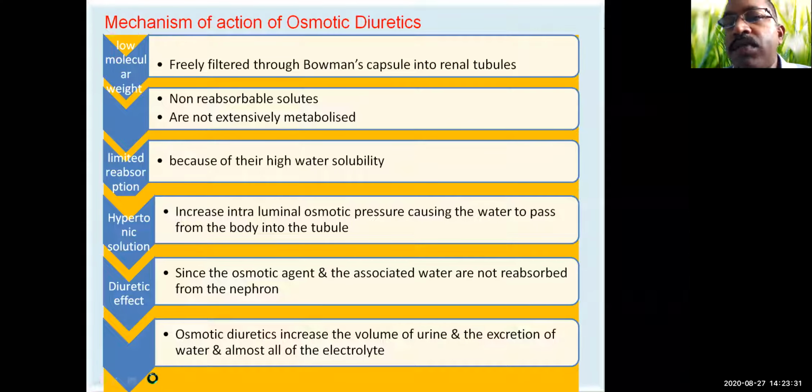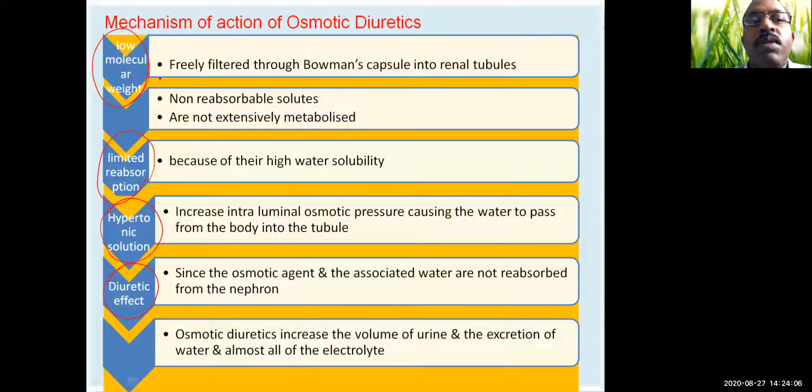This is the classification. Now if you come to the osmotic diuretics, what are the characteristic features of osmotic diuretics and how do they act? The osmotic diuretics are low molecular weight substances, and limited reabsorption of Na plus and water takes place, and hypertonicity is induced in the body, and thereby they have the diuretic activity.